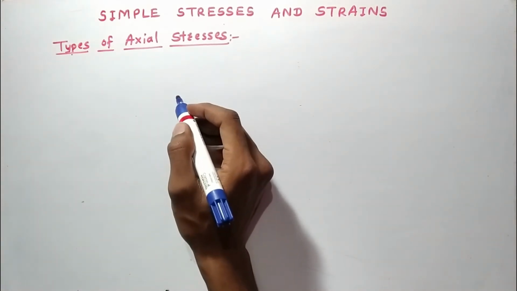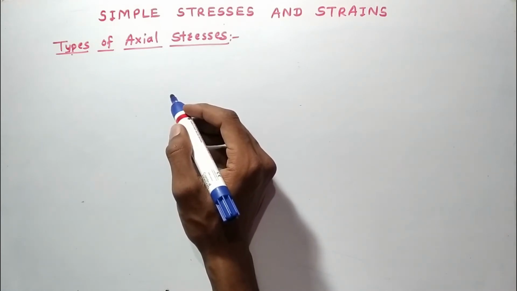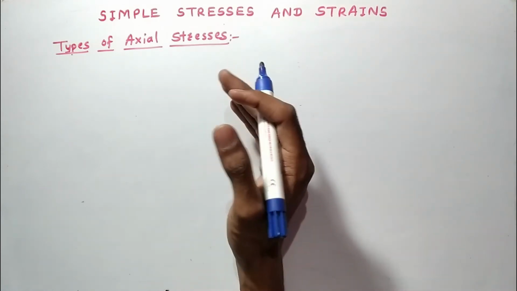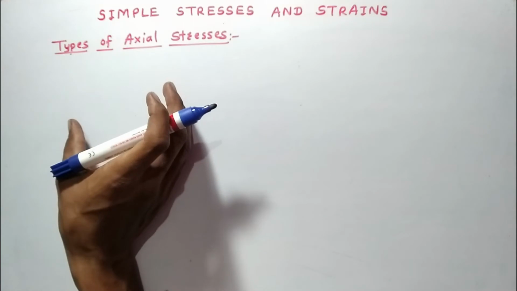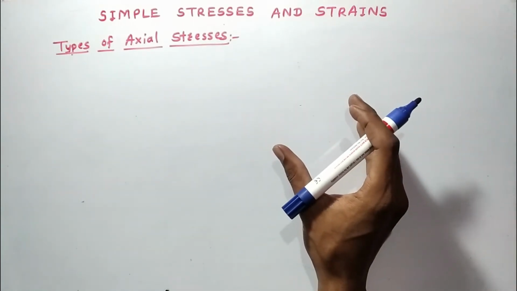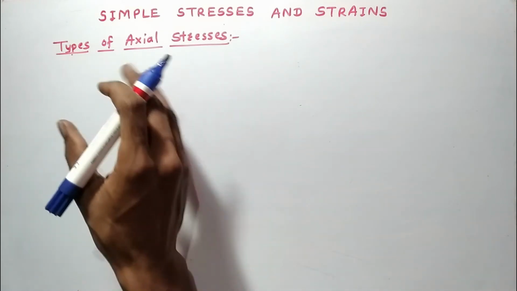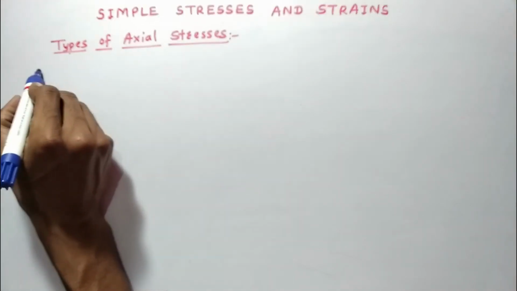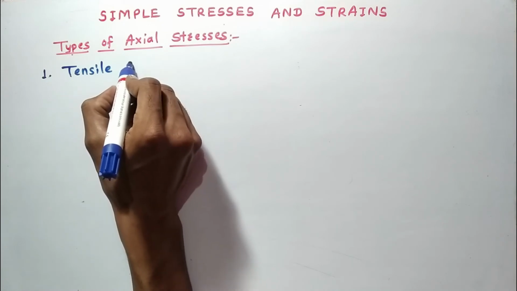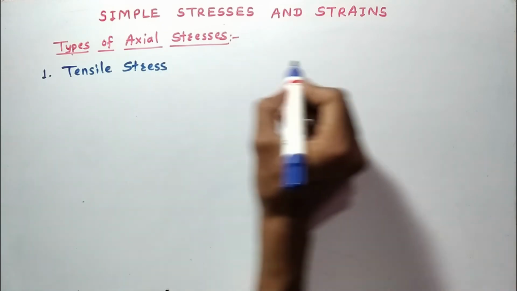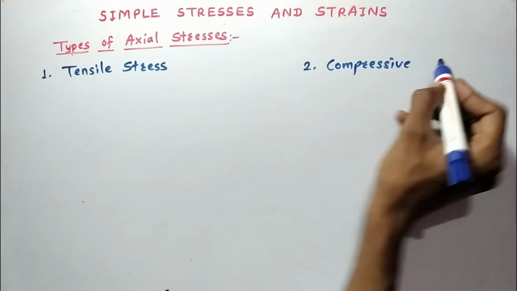Now see, what are the types of axial stresses? Friends, there are two types of axial load we know. One is a tensile load, that is pull type load, and the second one is a compressive load or push type load. So according to this, there are two types of axial stresses also. One is tensile stress, axial tensile stress we can say, and the second one is compressive stress.